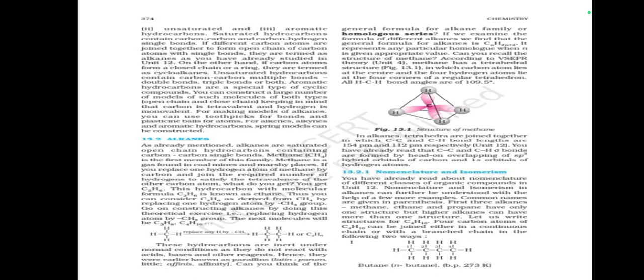In alkanes, tetrahedra are joined together, in which carbon-carbon and carbon-hydrogen bond lengths are 154 pm and 112 pm respectively. In Unit 12, you have already read that carbon-carbon and carbon-hydrogen sigma bonds are formed by head-on overlapping of sp3 hybrid orbitals of carbon and 1s orbital of hydrogen atoms.